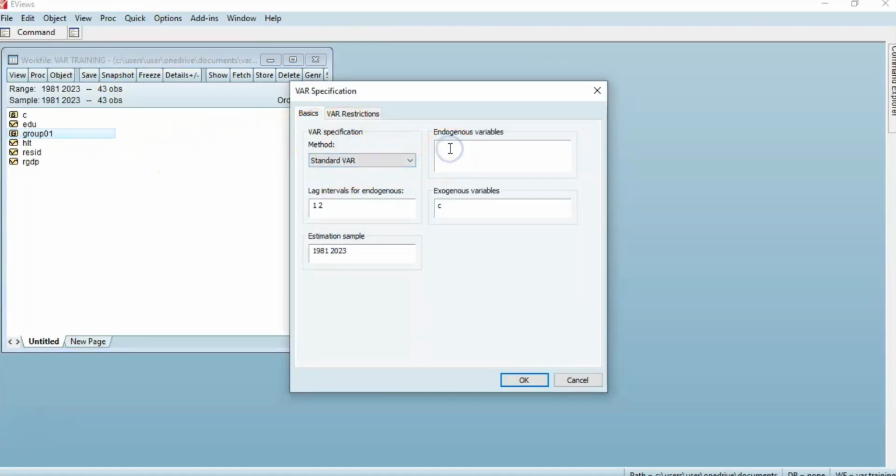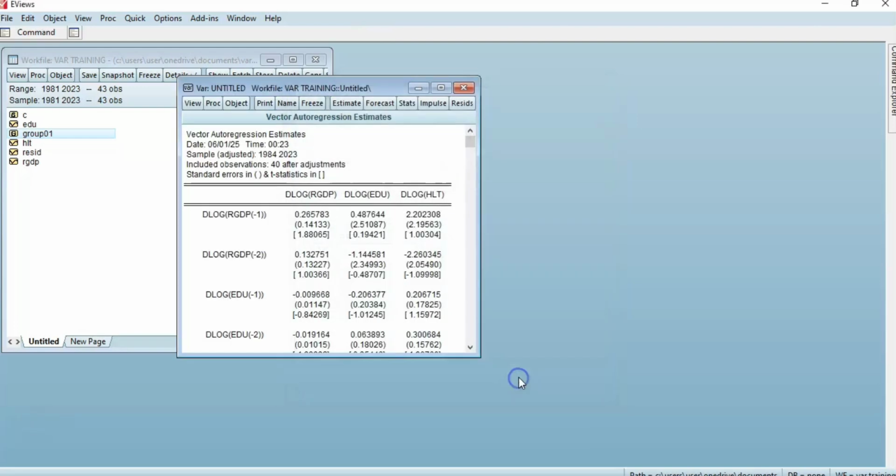And what you do when you specify the equation using the variables, you have to include the first difference of the variables. I've decided to log the variables: dlog real GDP, then dlog education spending, then dlog health. We need to make sure that the data we specify is in their first difference. Okay, we click on OK.